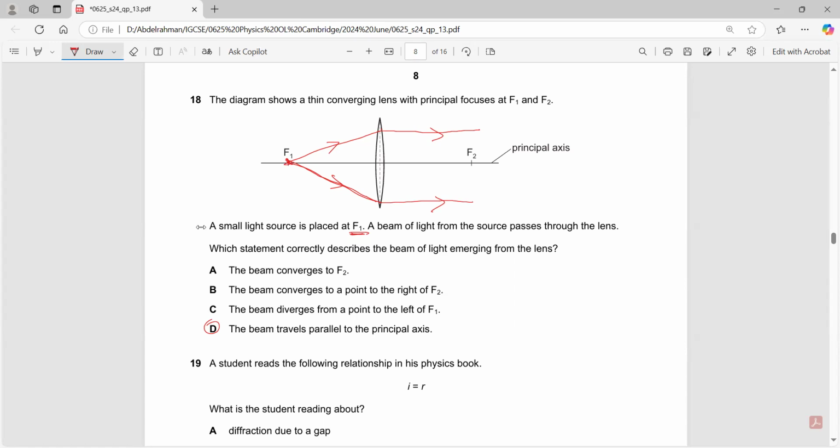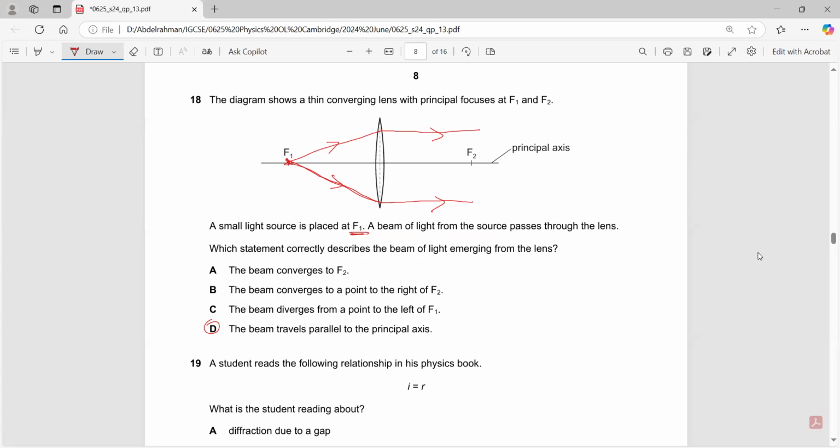Again, what's happening if you have a ray passing through the focal point at f1? We have three rays. One of them was moving parallel and then it's bent and converges, passes through the focal point, the principal focus. This is the first line.